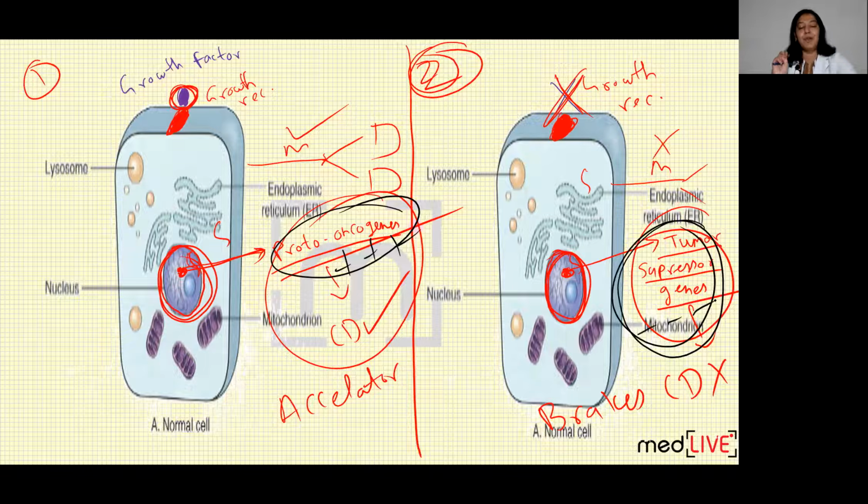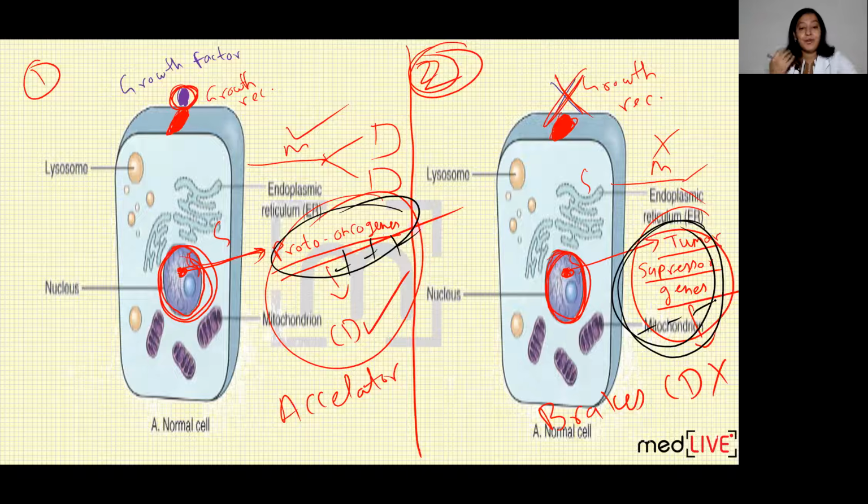Mutations are of two types. You have studied this topic in genetics: gain mutation or loss mutation. If a mutation occurs in some gene, the function of that gene can be increased, that is known as gain mutation, or the function of that gene can be decreased, that is known as loss mutation. So in proto-oncogene, gain mutation is occurring, that is their function is increasing abnormally. And in tumor suppressor gene, there is loss mutation, that is they are underactivated. So either of the two or both together can occur.